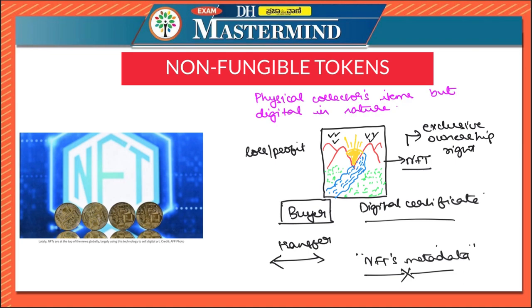Tokenizing real world tangible assets. Examples of tangible assets are vehicles, inventories, etc. It makes buying, selling, and trading these tangible assets efficient. So, when the tokenizing of real world tangible assets takes place, buying, selling, and trading these assets become more efficient and the probability of fraud decreases. Please remember, the probability of fraud decreases. Why? Because these non-fungible tokens are unique, easily transferable, and are built on blockchain technology, which is extremely secure.